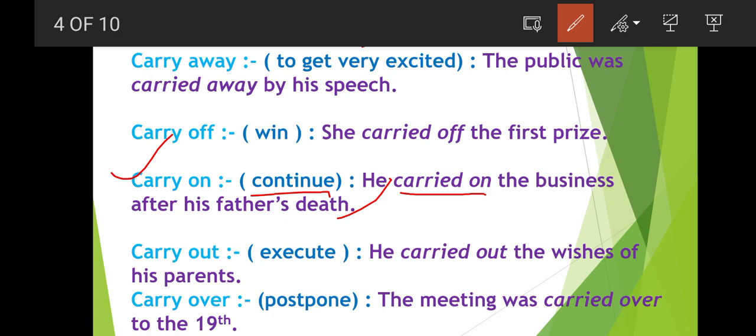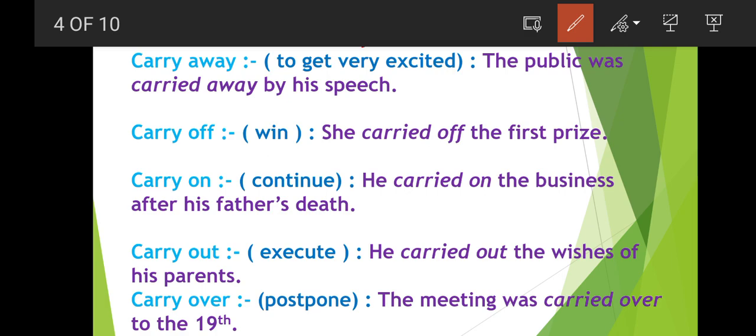Well, let's see the next one, that is carry out. Carry out means to execute. So he carried out the wishes of his parents, means he executed the wishes or the desires of his parents. Execute means to run anything, किसी चीज को चलाना. Like the president executes this law, he passed this law. Execute means किसी भी चीज को pass करना, किसी भी चीज को चलाना. This is a civics word. We generally use this word in civics.